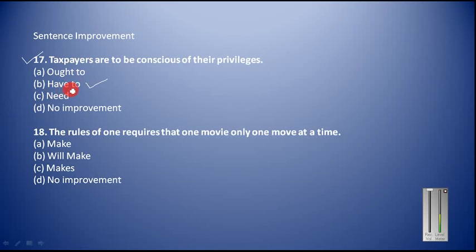"Have to" indicates compulsion. "Ought to" indicates moral obligation. This is not something moral. Okay, this is your responsibility. This is your duty. So that is why you have to use "have to" here. And "need" simply indicates necessity or something that is essential. This is essential, but at the same time this is also your responsibility. This is your duty. So you have to use "have to" here.